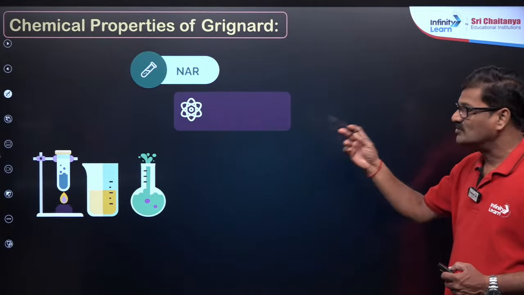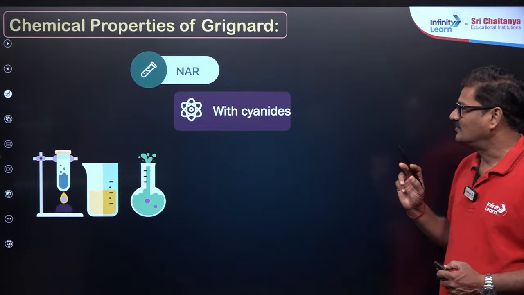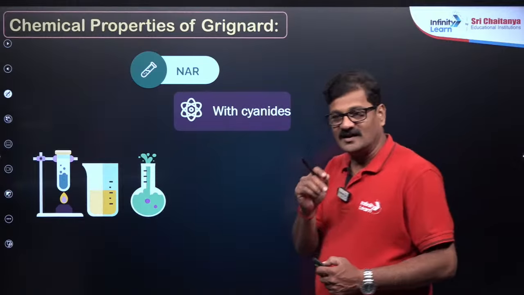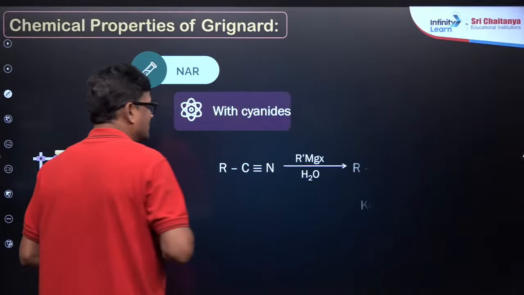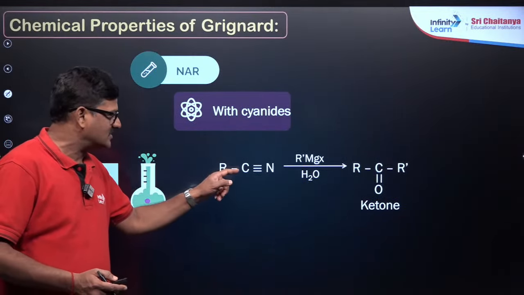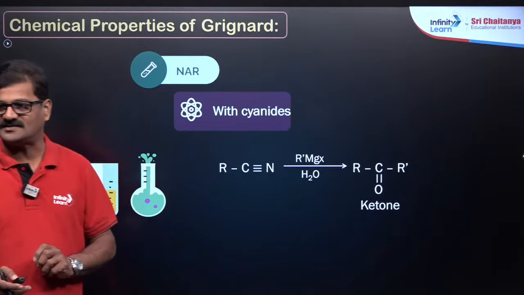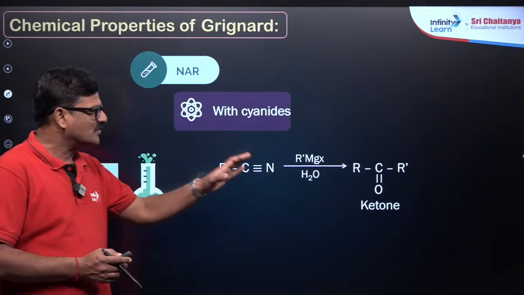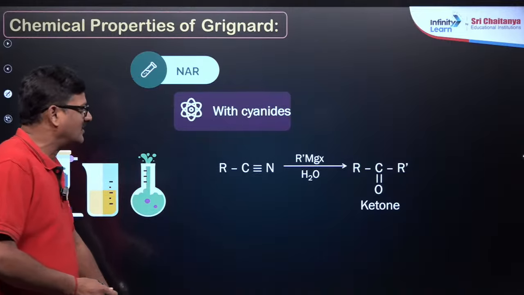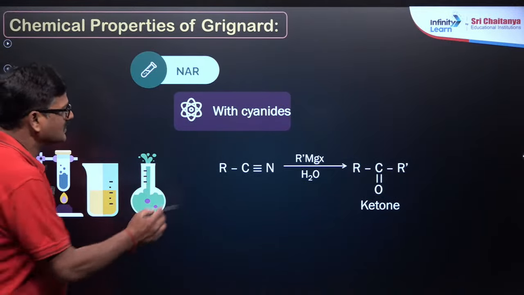We discussed these nucleophilic addition reactions with the cyanides. Yes, Grignard reagents can react with cyanides. So cyanide is going to react with the Grignard reagent, and it is going to give you a ketone after hydrolysis. What is this?